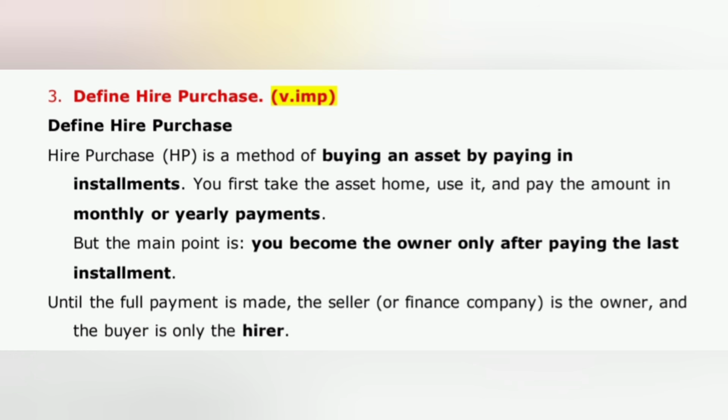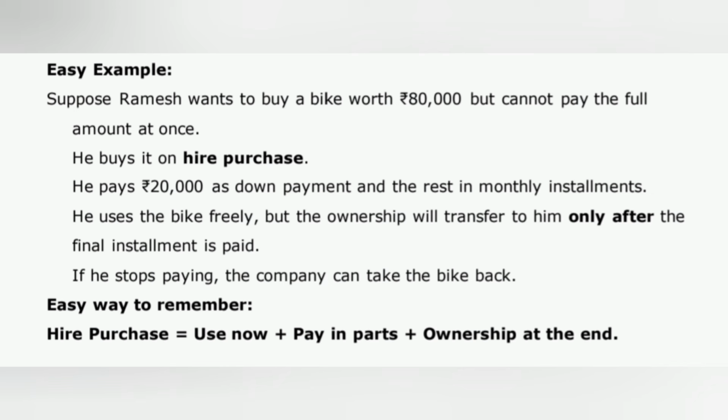Next important short question is: 3. Define hire purchase. Hire purchase, HP, is a method of buying an asset by paying in installments. You first take the asset home, use it, and pay the amount in monthly or yearly payments. But the main point is, you become the owner only after paying the last installment. Until the full payment is made, the seller, or finance company, is the owner and the buyer is only the hirer.